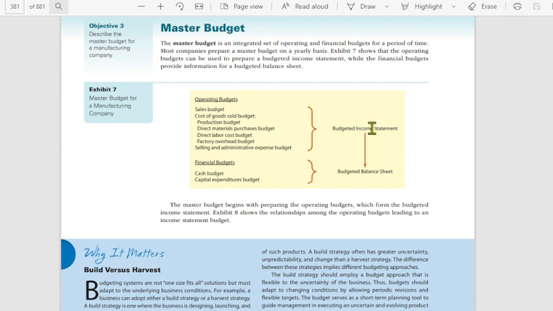Ayan siya. And this IS will be used now to look at the relationship between the operating budget leading to, yung operating budget will be used in looking at the budgeted income statement, which will be used in looking at your budgeted balance sheet. Okay.